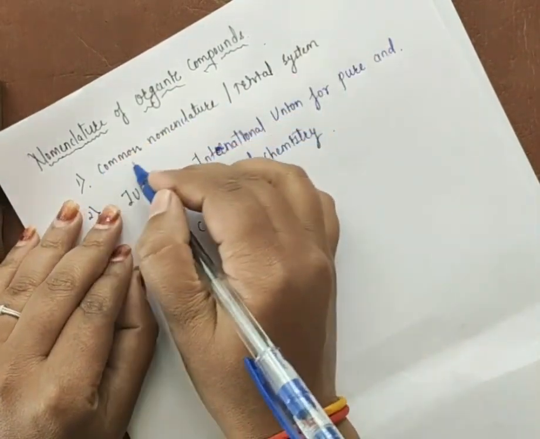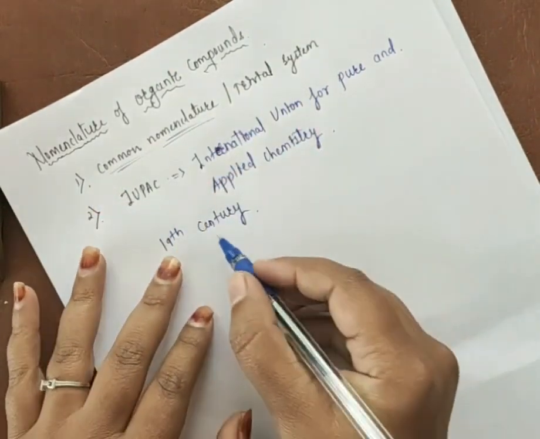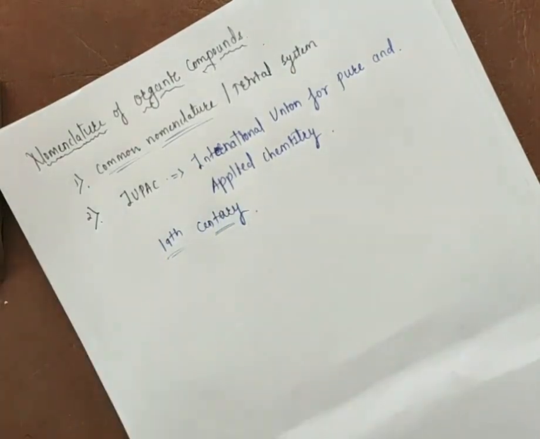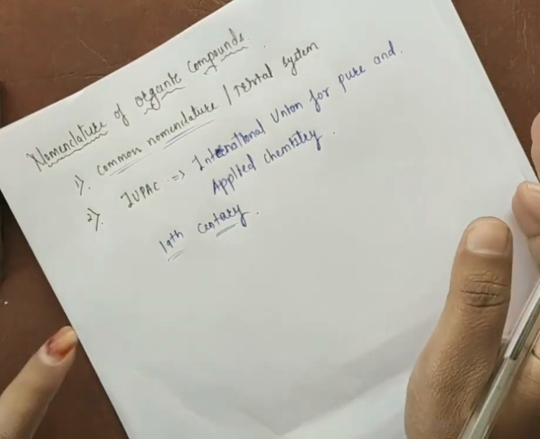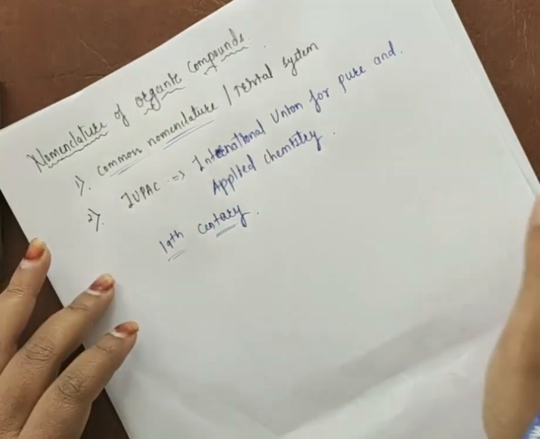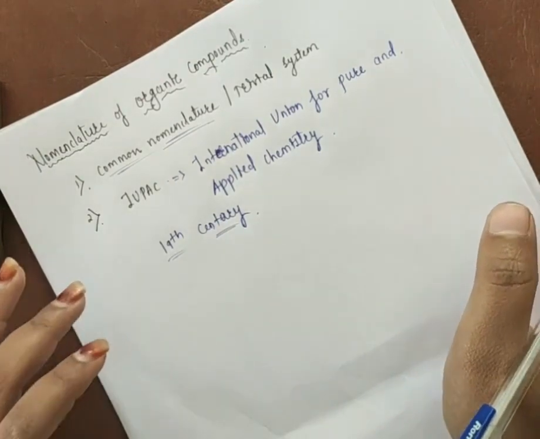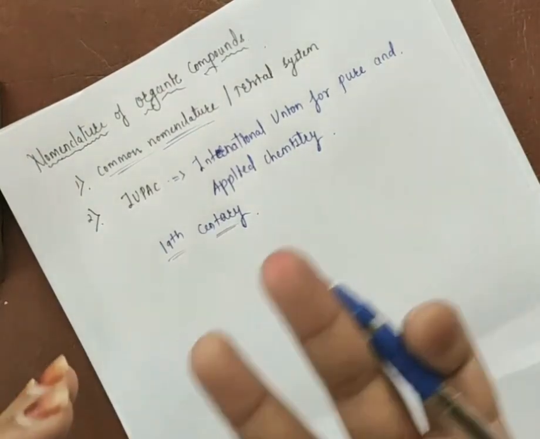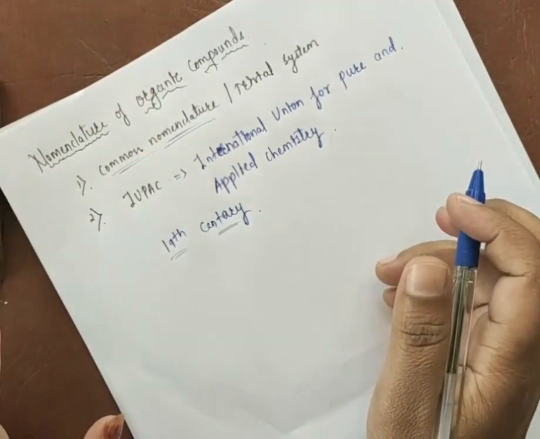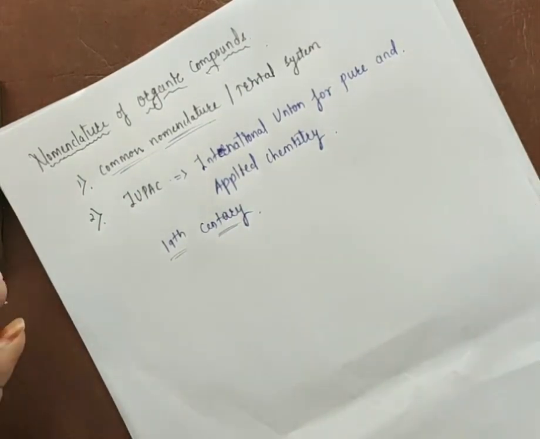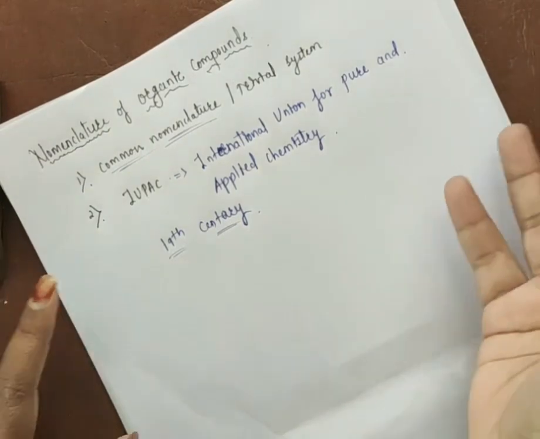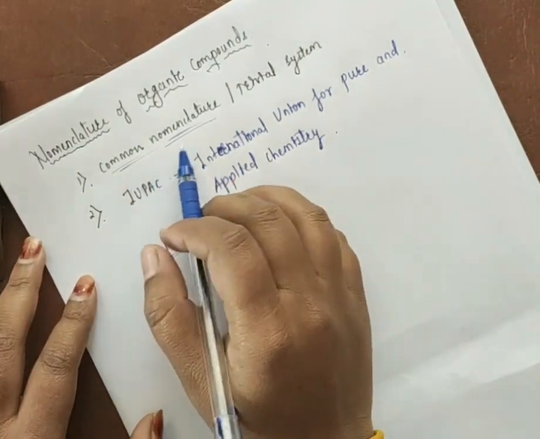If I use the common nomenclature system, what happens? In the 19th century a number of organic compounds were discovered, plenty of them existed at that time, and there are plenty now as well. If there are so many organic compounds, it is difficult to name them using the common name system, because if you don't know how a compound is obtained, we cannot give it a name using common nomenclature.